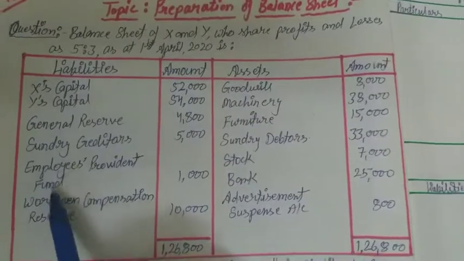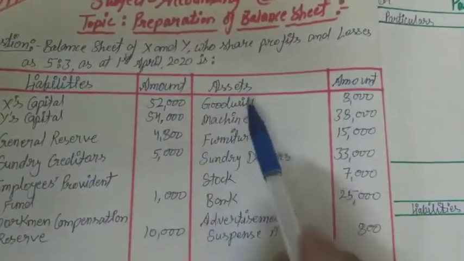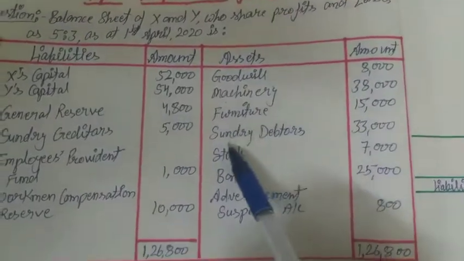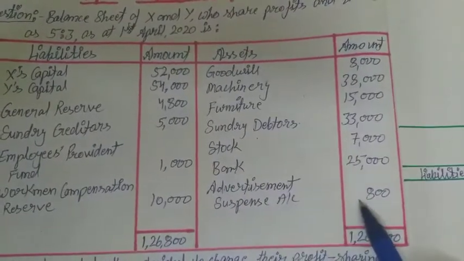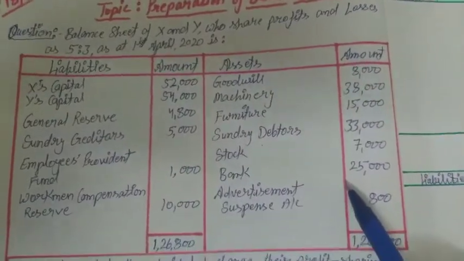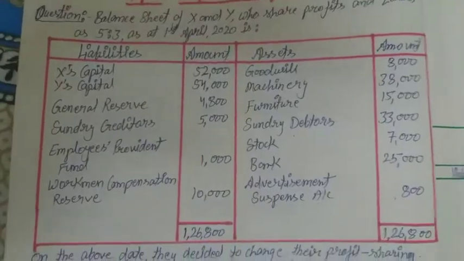So these are the liabilities of the balance sheet of partners X and Y. Assets: goodwill is given, machinery, furniture, debt, sundry debtors, stock, bank, advertisement suspense account. These are the assets of this particular firm which is operated by X and Y.